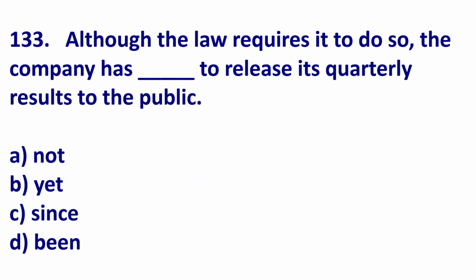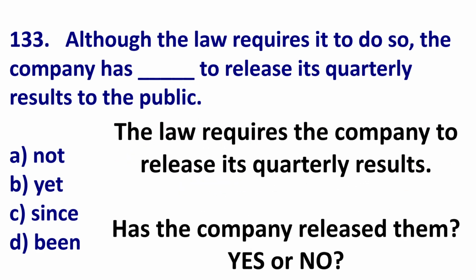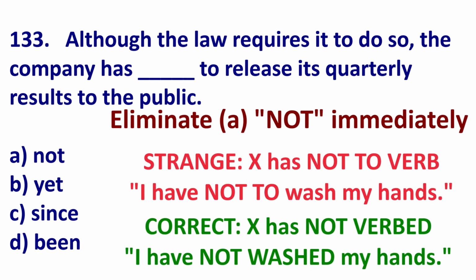Amazing. So, the law requires the company to release its quarterly results. But did it? Yes or no? Well, the company probably didn't. They probably didn't follow the law. This is a surprise. So, first eliminate A based on grammar. We do not say, I have not to verb. For example, I have not to wash my hands. Instead, we just say, I have not verb.